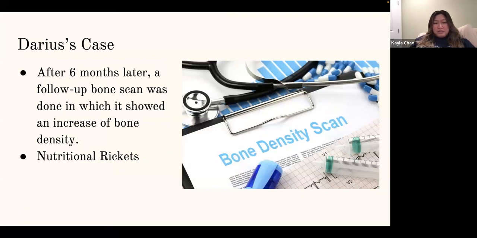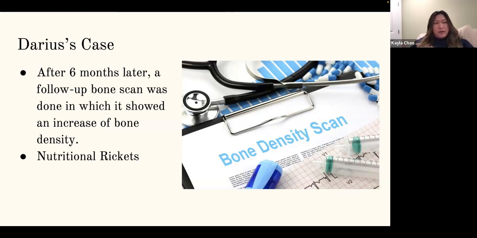So going back to Darius's case, 6 months later, after he had done surgery and went through 2 weeks of rehab, and after the doctors prescribed him multivitamins and the vitamin D supplements, he did a follow-up bone scan, and it showed an increase of bone density, which led me to sway the diagnosis more towards nutritional rickets, because I've mentioned before that nutritional rickets is in fact curable if the patient is increasing their vitamin D and calcium intake.